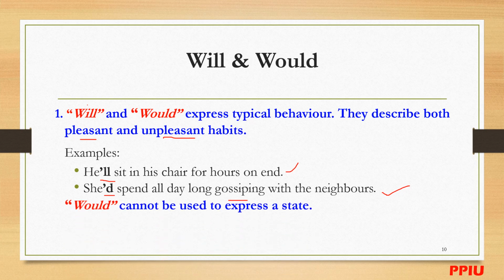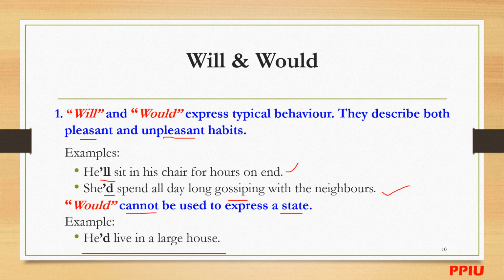Just keep in mind with this one: would cannot be used to express a state. Okay, it cannot be used just to talk about a state in here. Example: "He'd live in a large house."